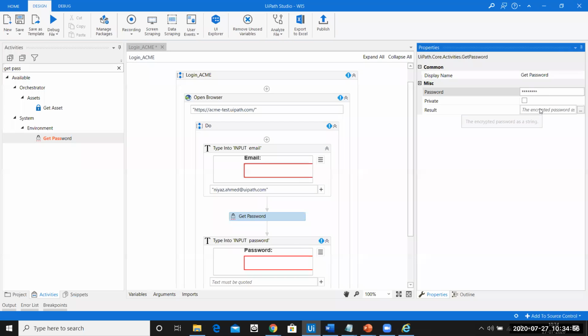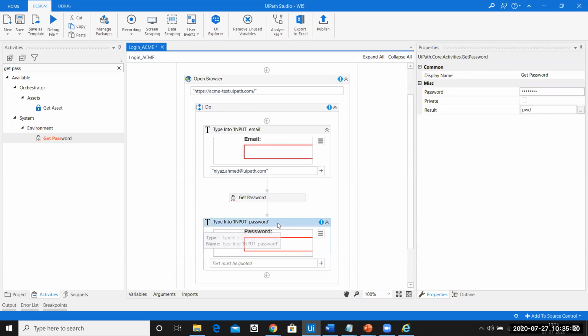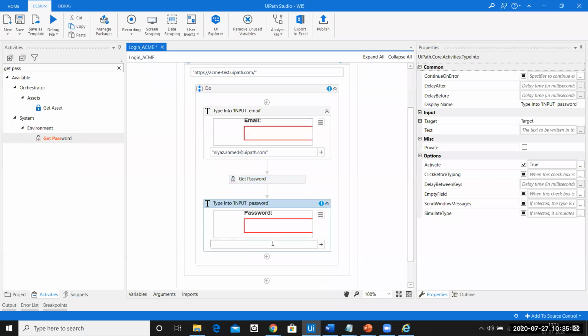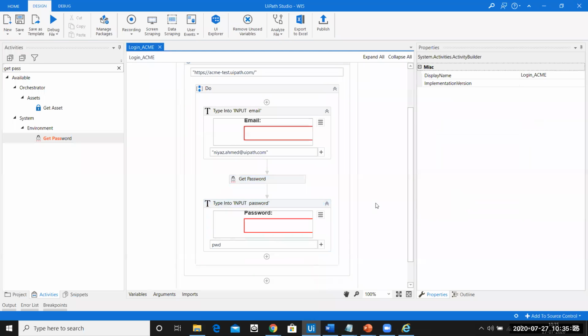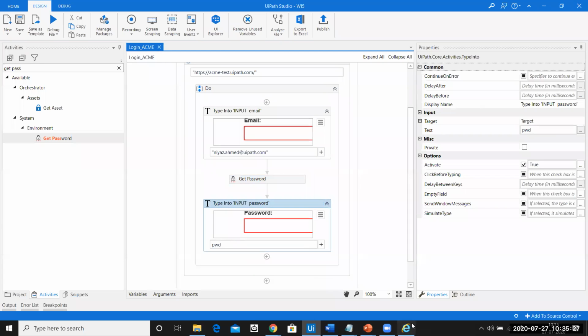There you go. And then you can see there's a result variable, which is an encrypted password. You can store your password here in a variable. So I'll create a new variable and say the variable name is PWD, which makes sense. It's a password. So whatever password you have written here is now stored in a variable called pwd. Now in the type into activity, I can directly pass my pwd variable here. So my password is done, and that is how I can secure my password from everyone.